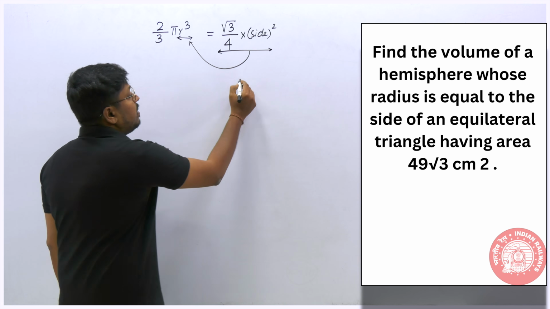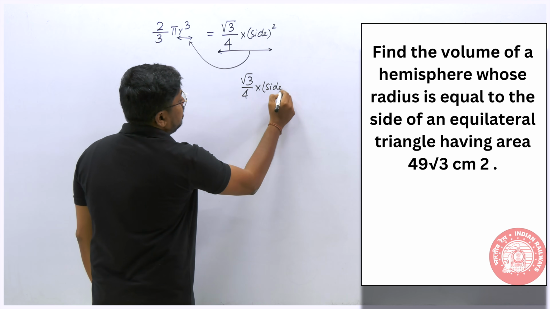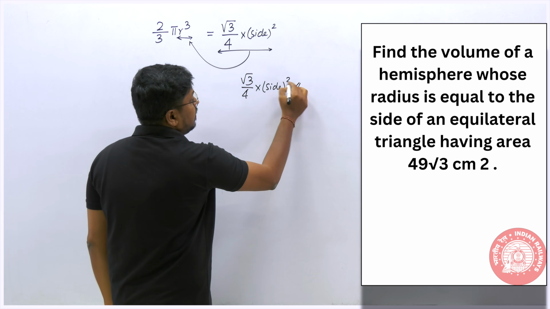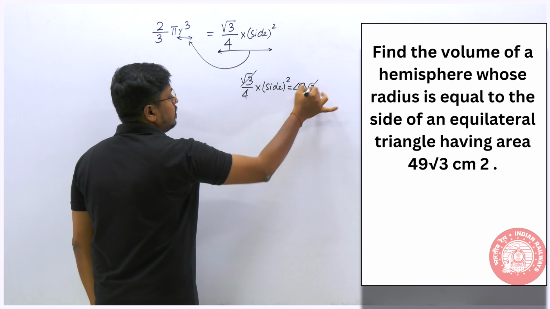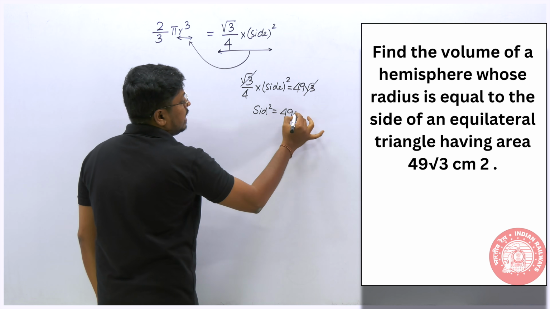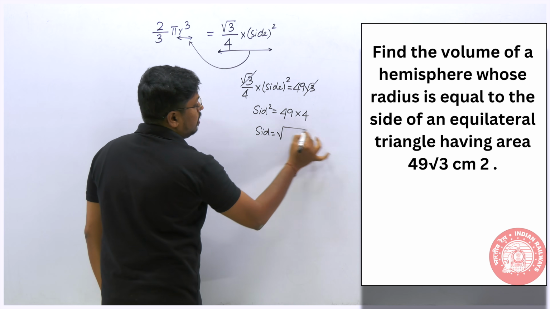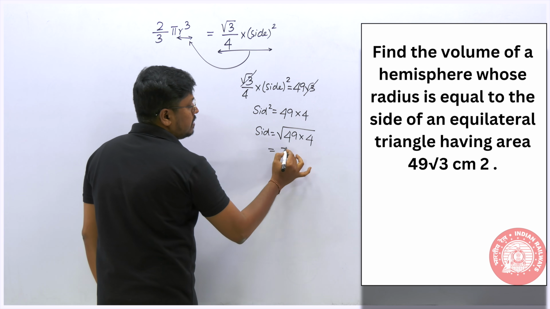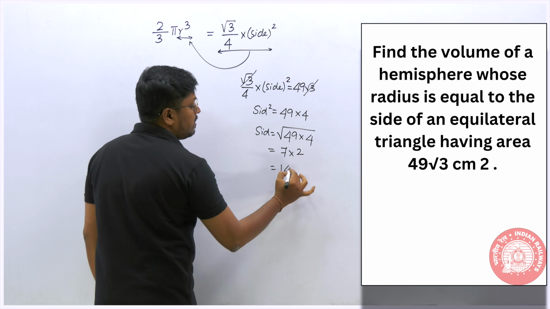So let's solve this question. Root 3 by 4 into side square is equal to the area of the equilateral triangle, and that area they have given in the question as 49 root 3. So we can cancel root 3 here. So side square is equal to 49 into 4. So side is equal to square root of 49 into 4. When you take the square root, 7 7s are 49, square root of 4 will be 2, so 14 centimeter.